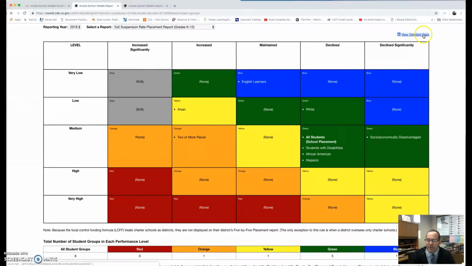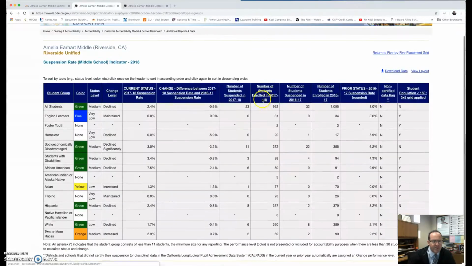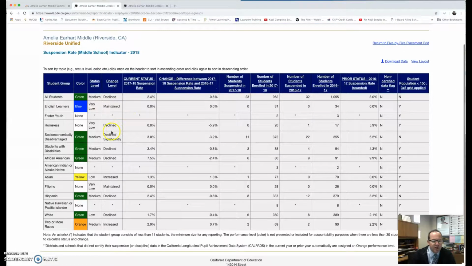And then when you look at the view detail data, one of the areas of big concern was with our African American students. They were in the red, and we wanted to find out what are some things that we can do to encourage our students and make them feel like they have a voice, and there were some significant gains.